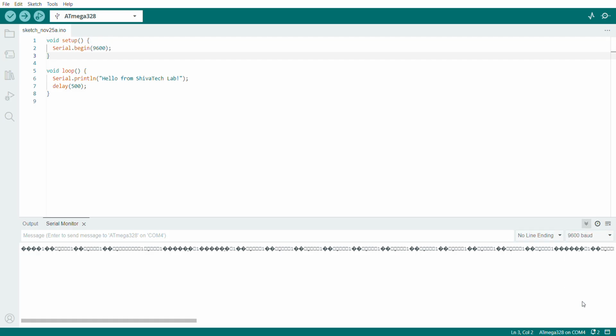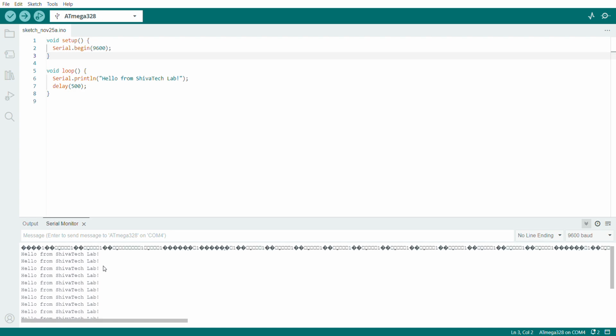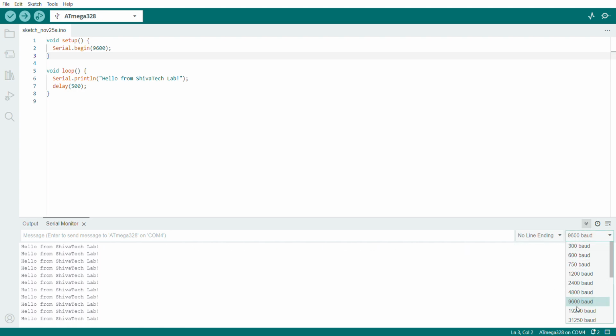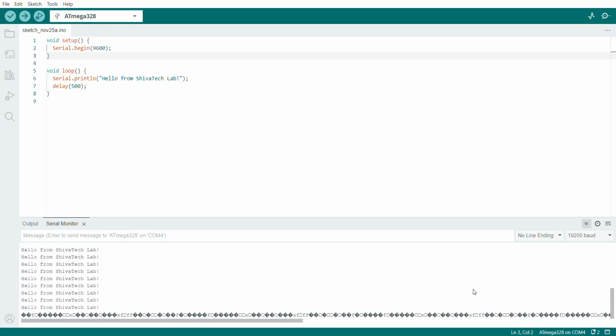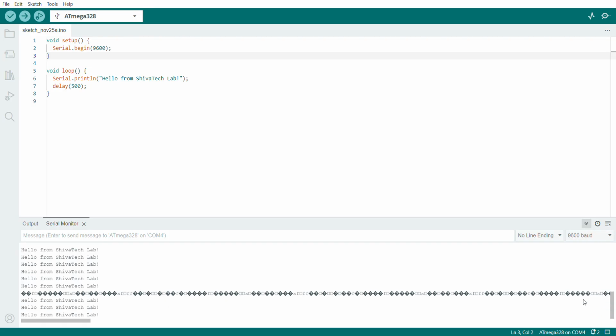If you select the same baud rate, then see here, we are getting the output. You can understand whether the baud rate is correct or not from here. Suppose if you select a higher baud rate, at that time you will get more garbage. Now I hope you have understood. This happens mainly because of baud rate mismatch. So you need to select the correct baud rate, then only it will work fine.